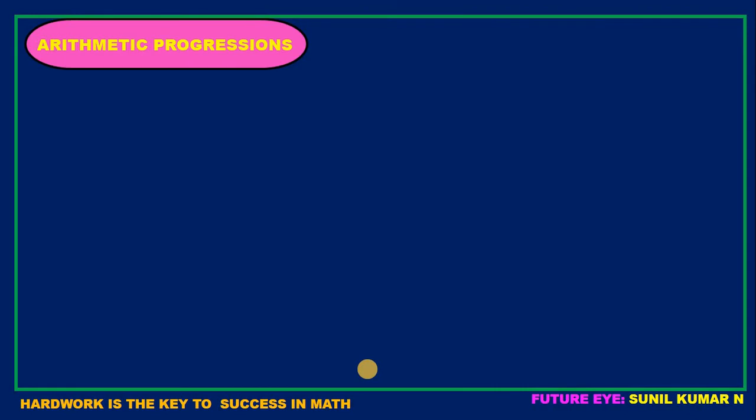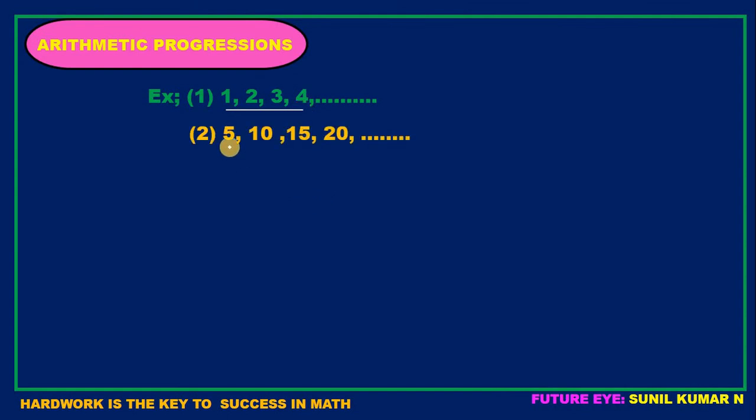Here, first we wanted to understand about the definition of arithmetic progression. Understanding the definition is very important. So for that, first let me take an example. See here, I have taken an example 1, 2, 3, 4, etc. Can you guess what is the rule behind this number now? You may be in confusion because continuous numbers I have taken. Yes, let me give another example. See here 5, 10, 15, 20. At least can you guess now?